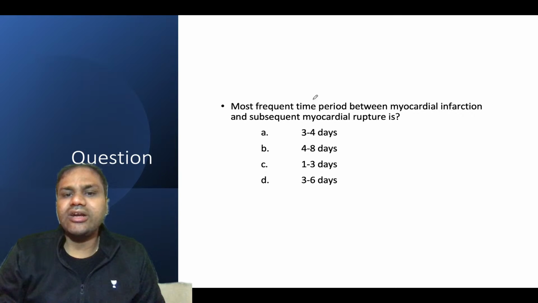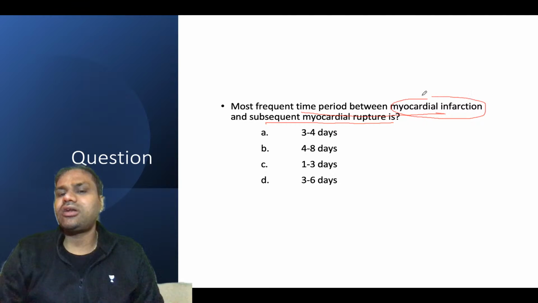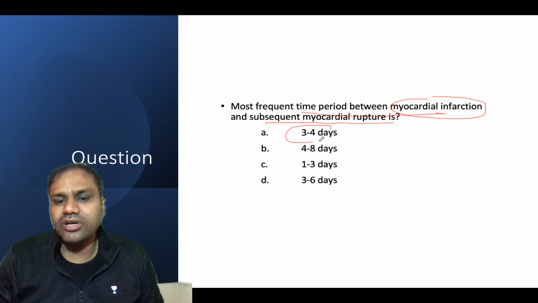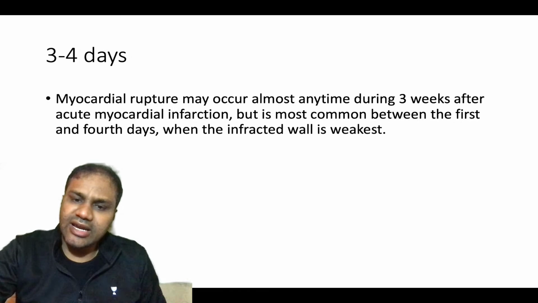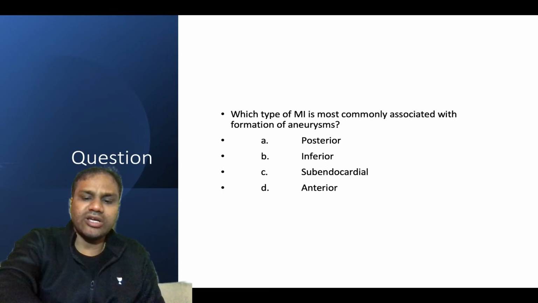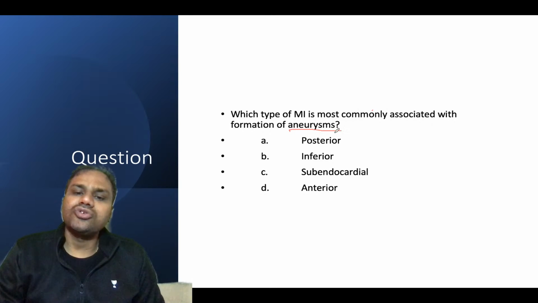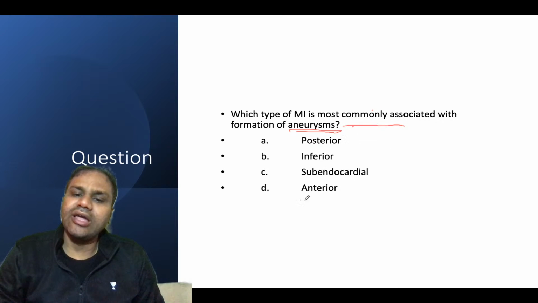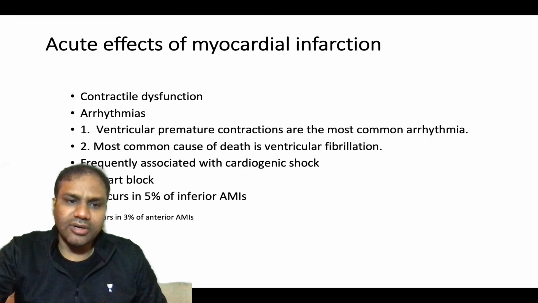Most frequent time period between myocardial infarction and subsequent myocardial rupture is? Infarction to rupture can take place anywhere within 3 weeks, but the most common time period is 3 to 4 days. That is important, you need to remember. Which type of MI is most commonly associated with formation of aneurysm? It is anterior. Anterior MI can form aneurysm. You need to remember that.